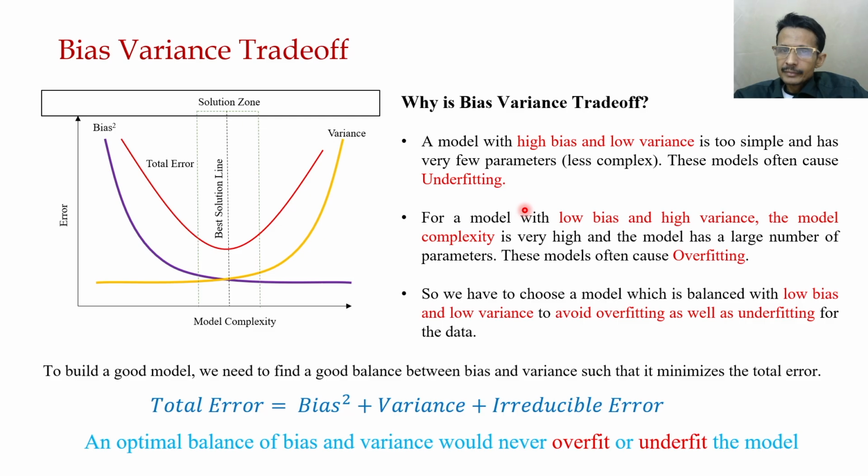These models often cause overfitting. Here you can see in the diagram the bias and the variance curves. Okay. So with model complexity, if it is high, the variance is increasing and the bias is decreasing.